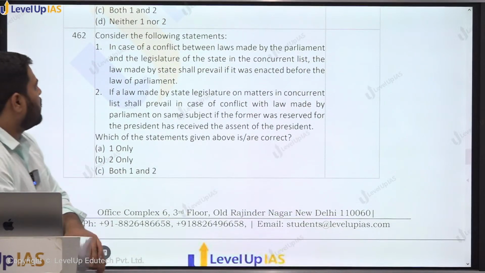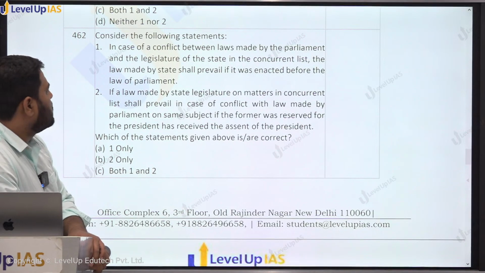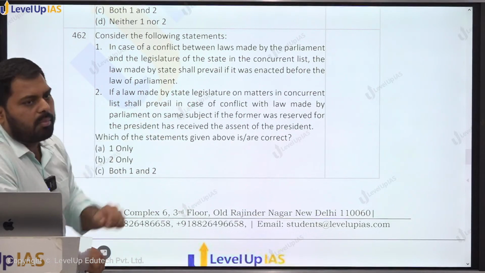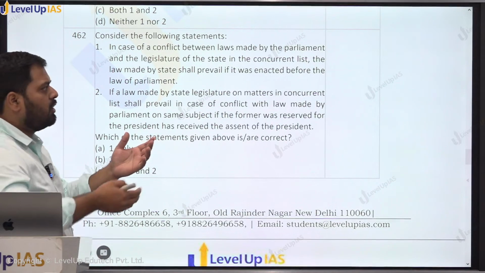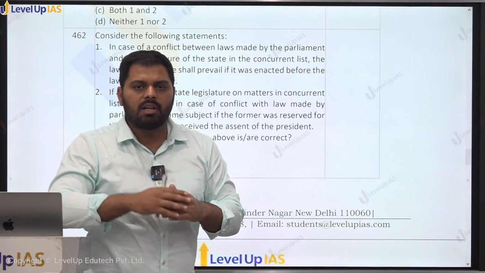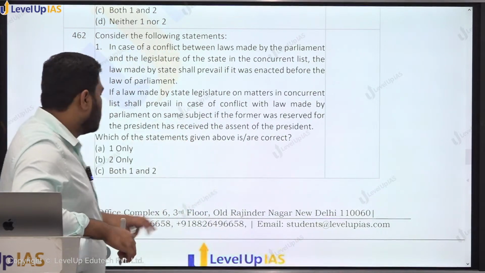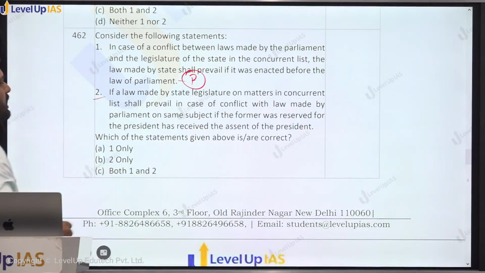462. Consider the following statement. In case of a conflict between the laws made by Parliament and the legislature of the state, in the concurrent list, the law made by the state shall prevail if it was enacted before the law of Parliament. Any which way, चाहे पार्लियामेंट की लॉ पहले बने या बाद में बने, on the matters of concurrent list, the law made by Parliament shall prevail except one situation, right? तो फर्स्ट स्टेटमेंट shall be false. और जो एक्सेप्शन है वो कहां दिया है? इस स्टेटमेंट में दिया है.